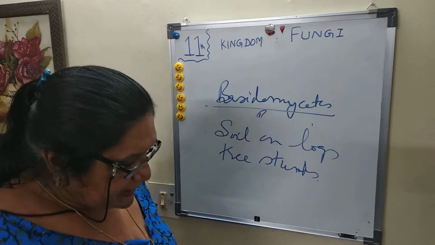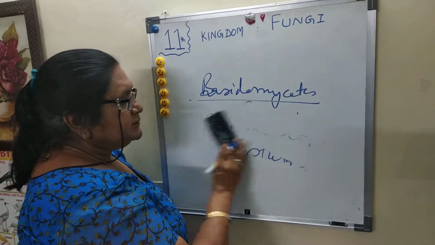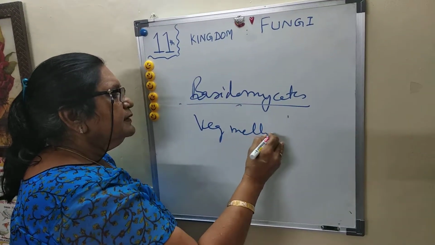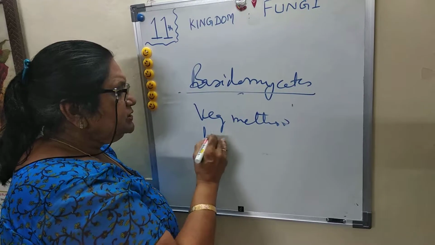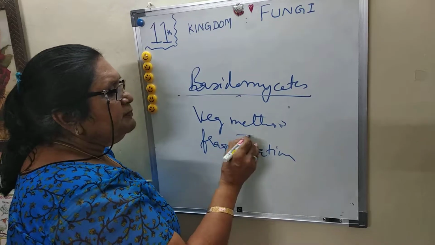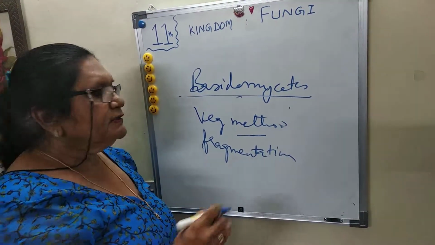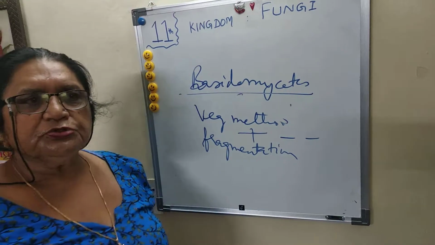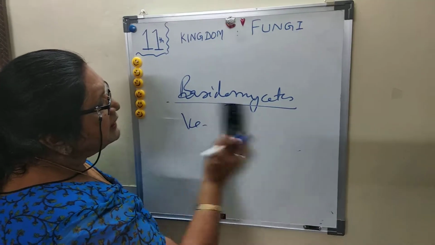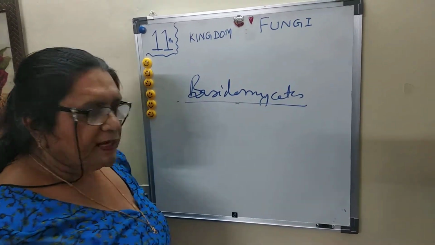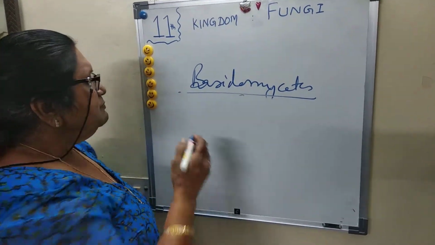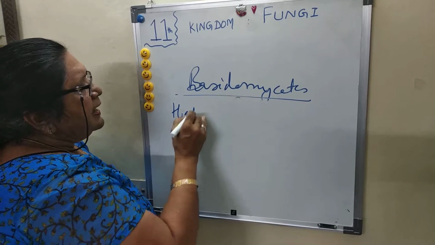Asexual reproduction is totally absent in this case, but they can reproduce by a vegetative method called fragmentation. Fragmentation means the filament or hyphae breaks and separates into two. This phenomenon is called fragmentation. Next, the mushroom life cycle is not in the syllabus, but in brief we will discuss sexual reproduction by means of heterothallism.